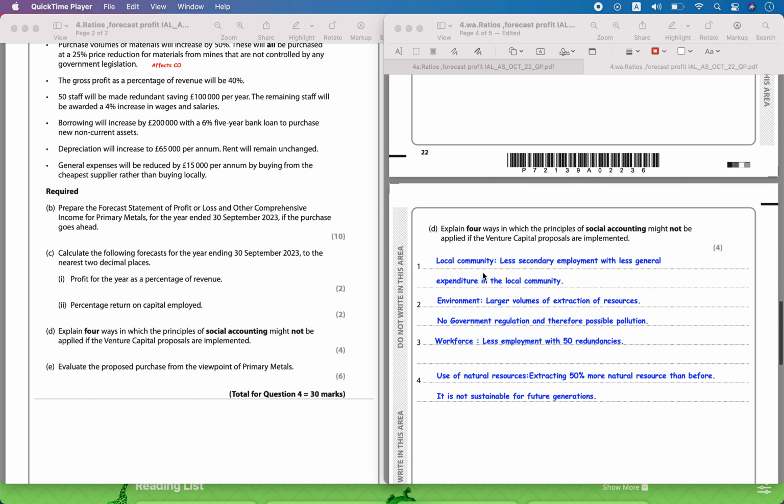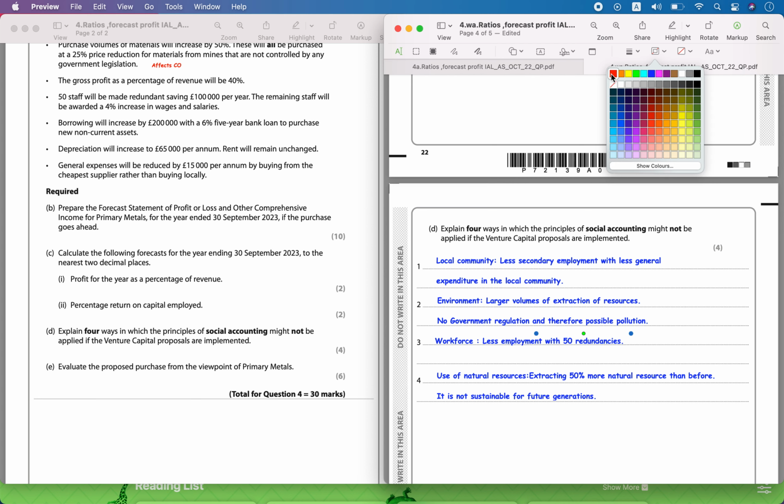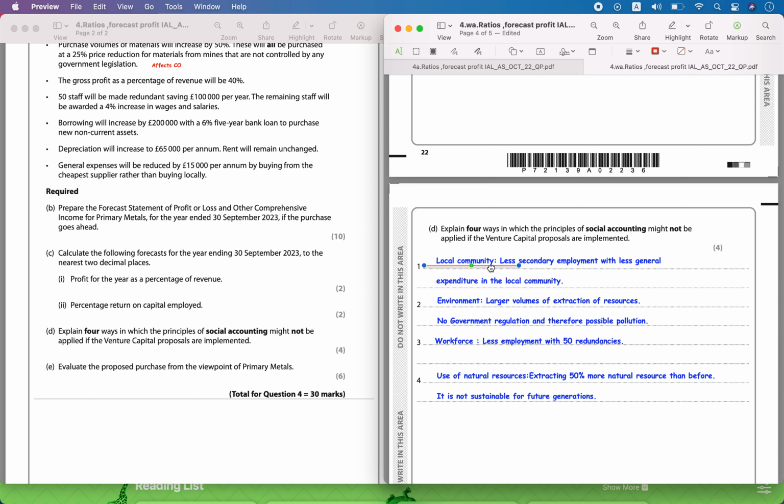So, social accounting is all about considering the local community, considering the environment, and also considering employee health, safety, and their welfare. If you consider all of those in the business, then we can say that the social accounting factor is taken into consideration. And also the use of sustainability factors, like natural resources being used very carefully.